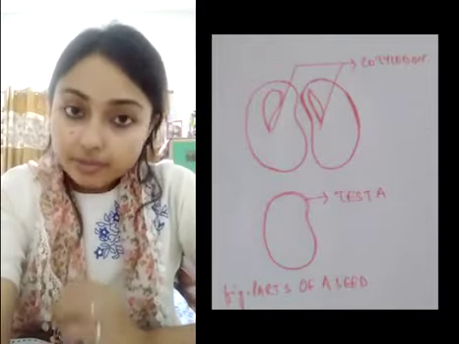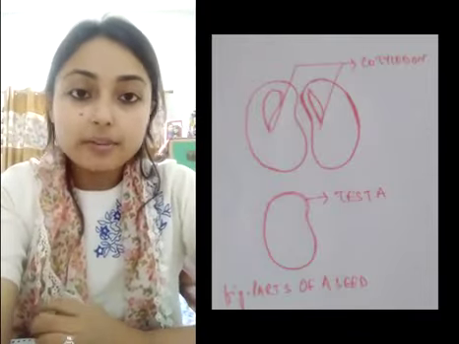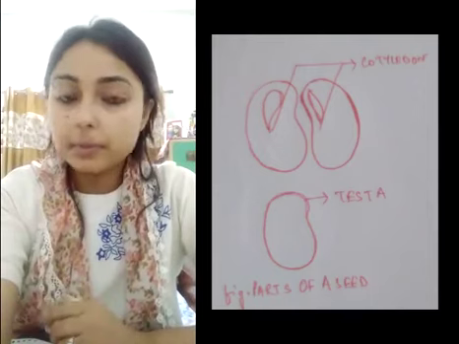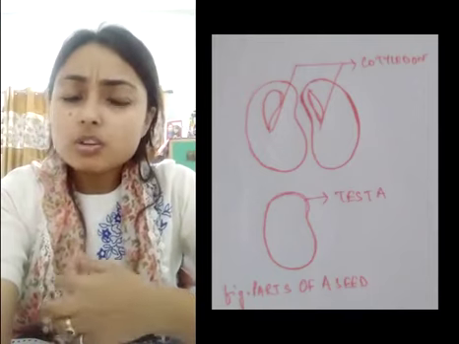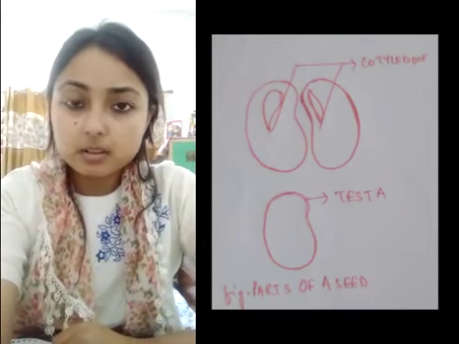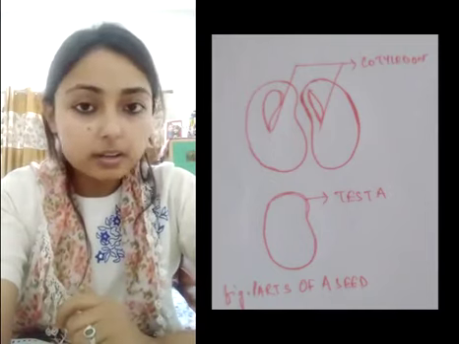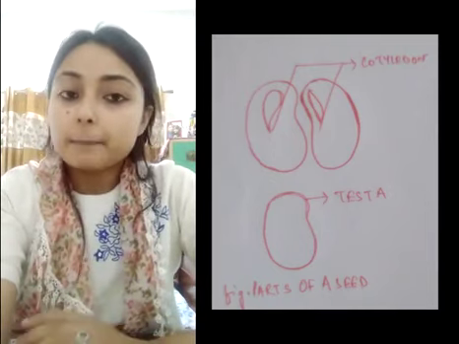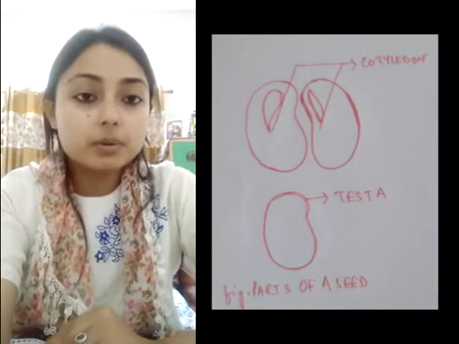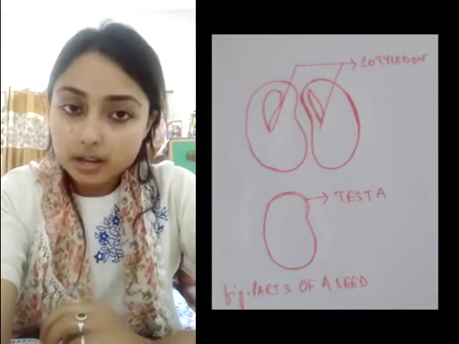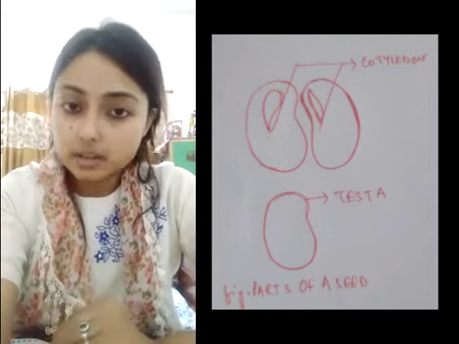Now, after fertilization, that is after the fusion of the male and the female gamete, a lot of changes take place. About these changes you will be slowly learning in your higher classes, but for now what we have to keep in mind is the product that is formed after fertilization.